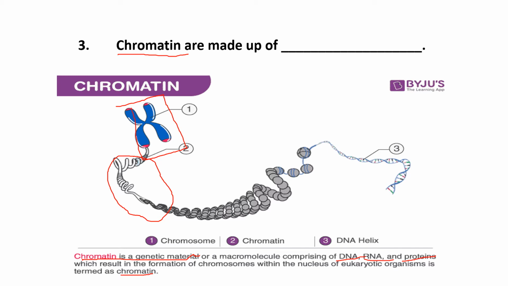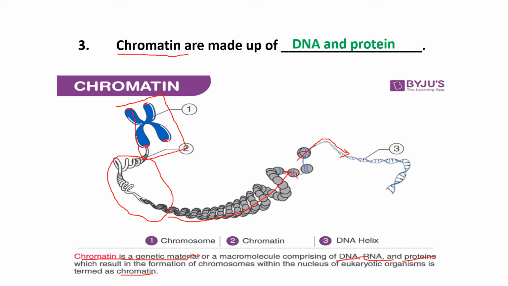So this is clear to you, dear students, and here our question is: chromatin is made up of what? Means these single threads are made up of what? If we go further into this single thread, each single thread is converted into DNA, and inside the DNA proteins are present. So the answer of this fill up is DNA and protein. Chromatin is made up of DNA and protein.